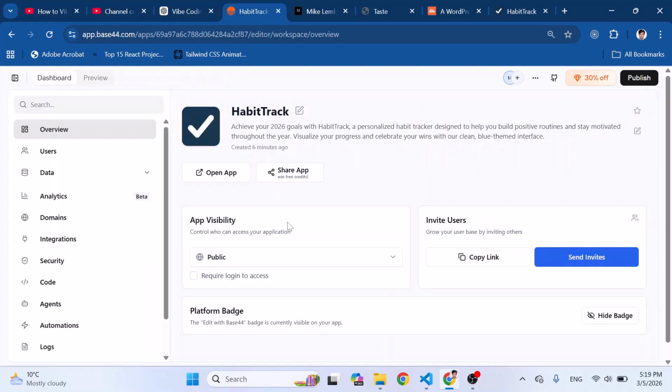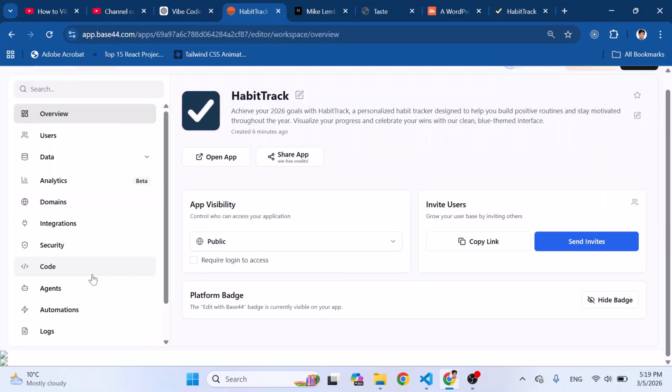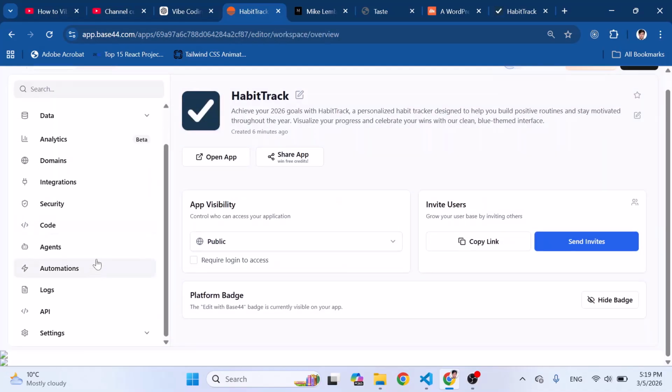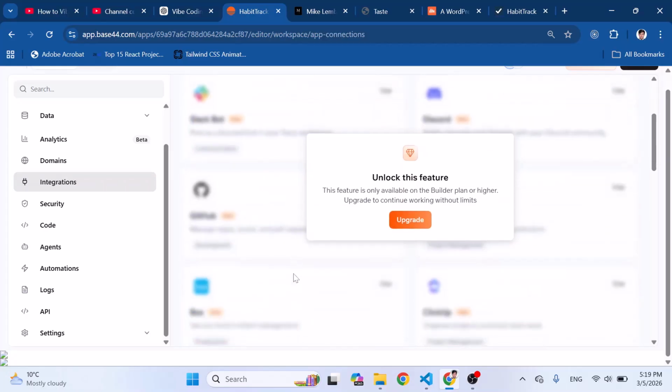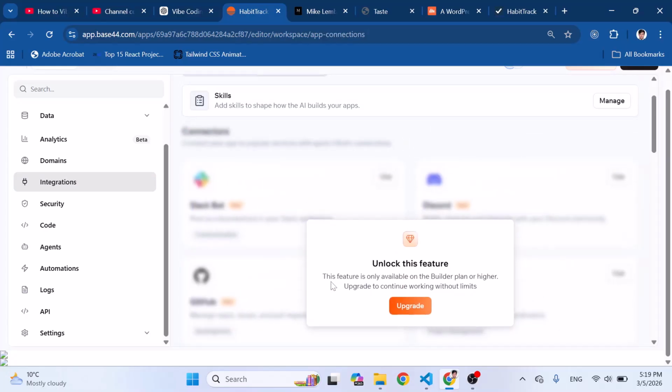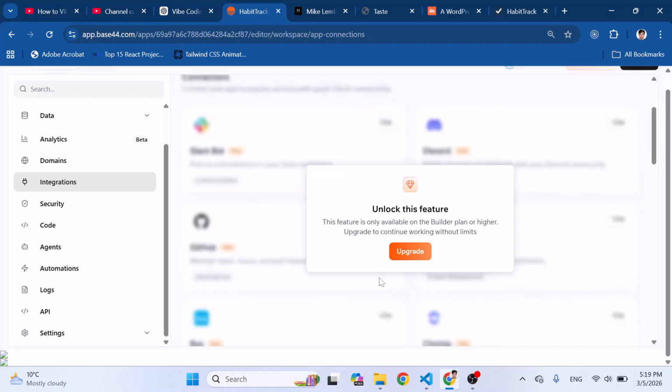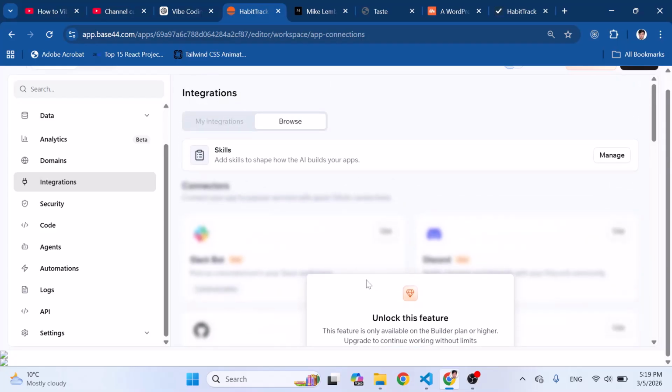So what else? Come here to the dashboard. In the dashboard, you can explore lots of features that you have. For example, sometimes you need to add integrations or third-party services. Come here to the integrations, which is locked now for me, and you can upgrade the system. So you can use Stripe or payments or WhatsApp or employee trackers. You can add lots of third-party services also.